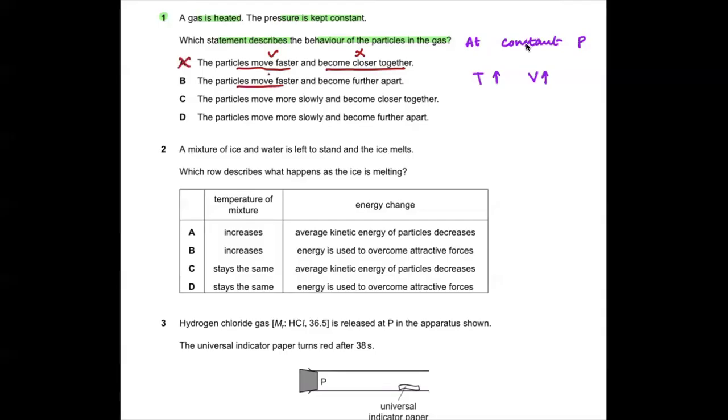The particles move faster, they become further apart. It seems right, but if you find any statement right, don't mark it correct; check whether the other ones are incorrect or not. Particles move more slowly, wrong. So C and D go wrong. We are left with only B. So B is our correct answer. I hope it's understandable to all of you.